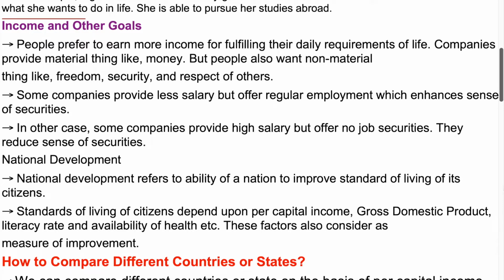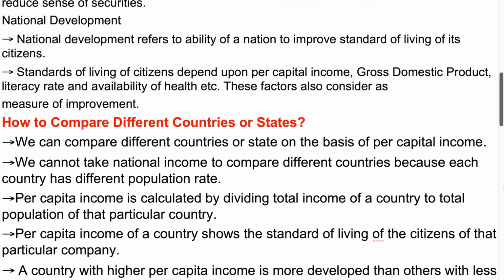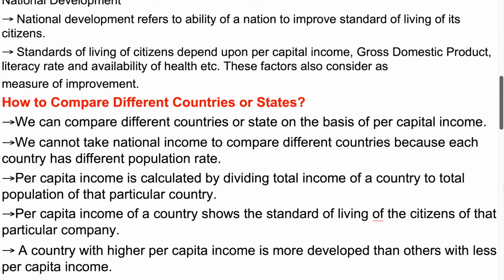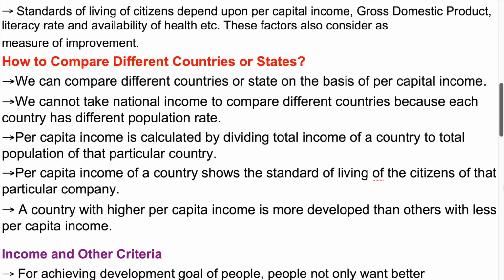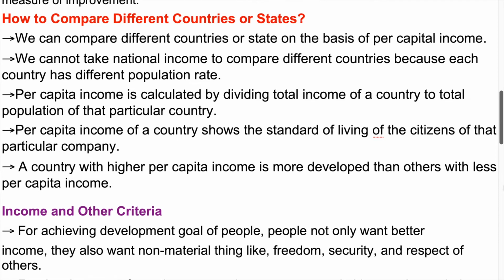National development. National development refers to the ability of a nation to improve the standard of living of its citizens. The standard of living of citizens depends upon per capita income, gross domestic product, literacy rate, and availability of health facilities, etc. These factors are also considered as measures of improvement. How to compare different countries or states? We can compare different countries or states on the basis of per capita income.